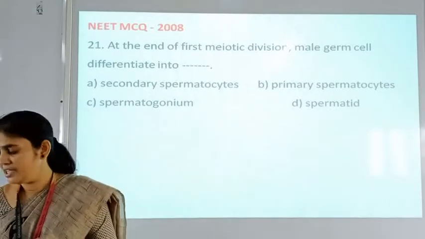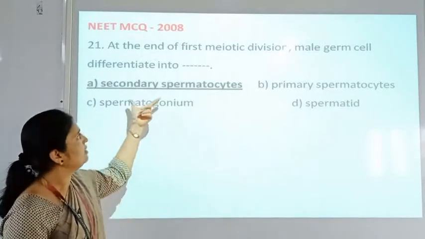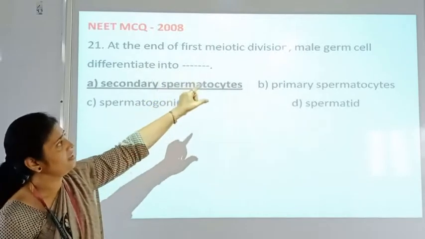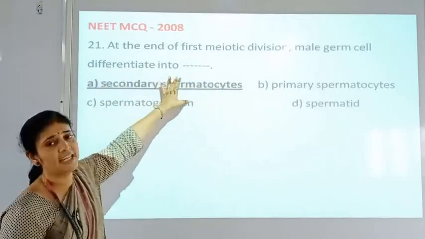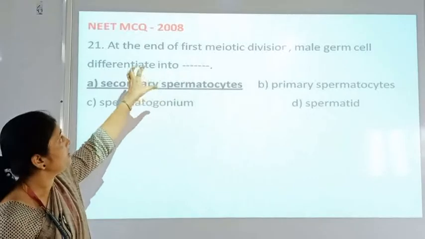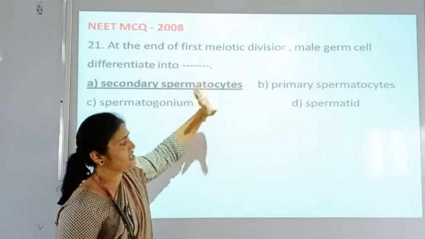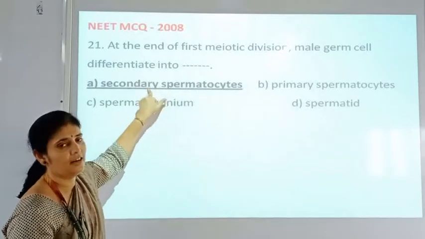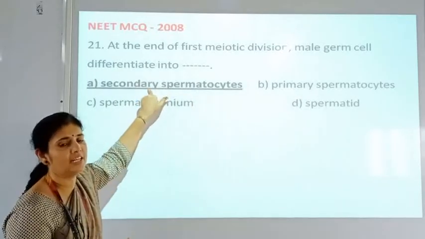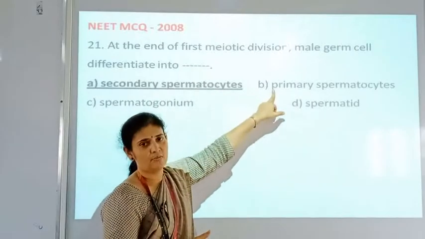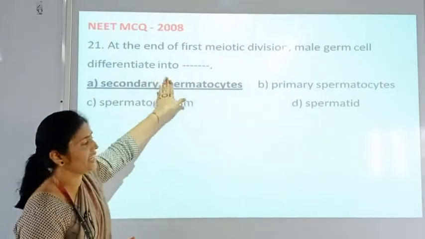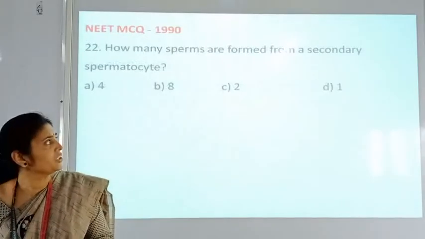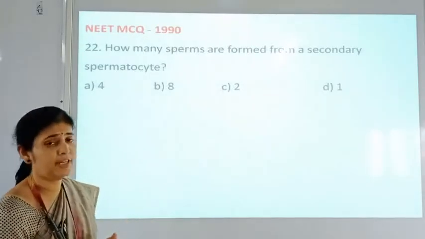As we have seen here, at the end of first meiotic division, the answer is the secondary spermatocyte. Primary spermatocyte is the wrong answer, because primary spermatocytes are formed before the first meiotic division. So these are some questions related to spermatogenesis.